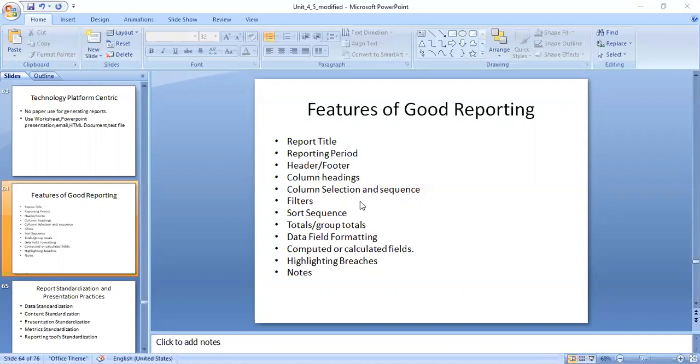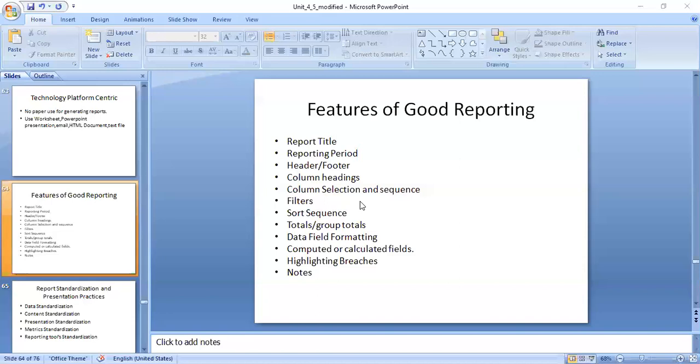In the examination, they will ask you to explain the different types of standardization used for the report. One is called data standardization. Data means what kind of information you are going to present in the report. That is called data standardization. And then the next is content standardization here.